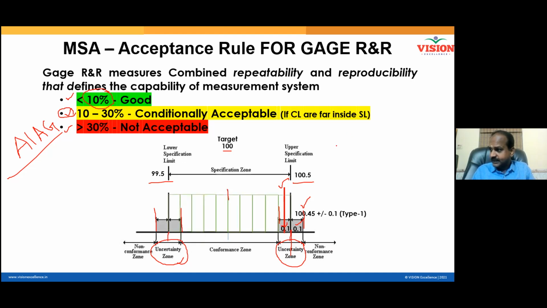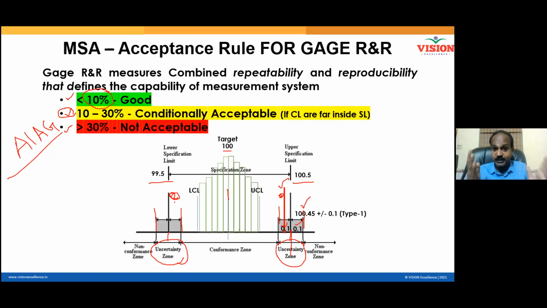My suggestion is, if you run a process like this, see here, you produce output throughout the specification zone. Now, what percentage of your products are put under risk? 10% of products on the right side, this zone, am I right? And another 10% of products you produce under this zone. So totally 20% of your products are put under risk, provided you produce evenly. 20% of your good products might get rejected in the inspection. My best advice to you is, don't produce like this, rather you produce like this.